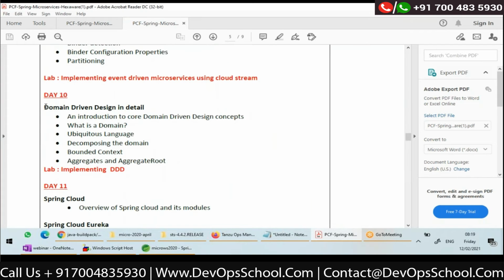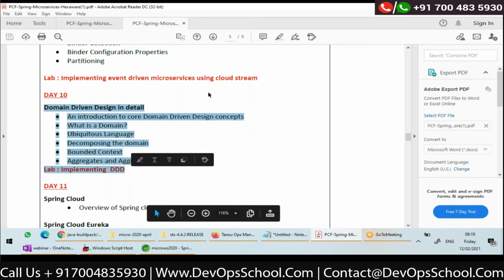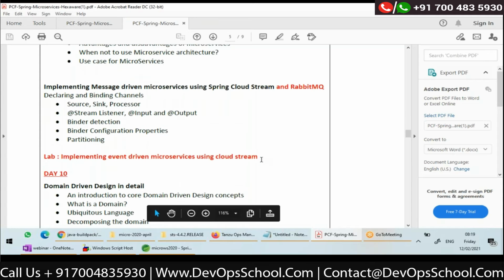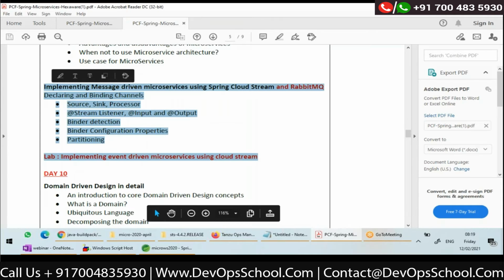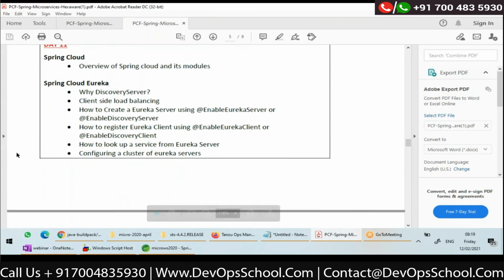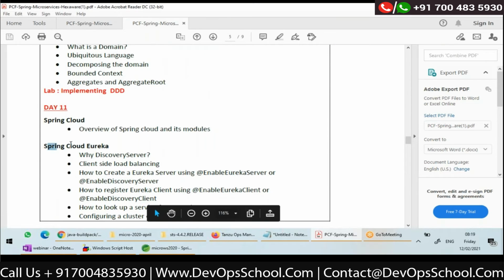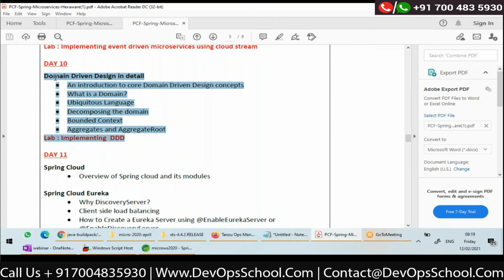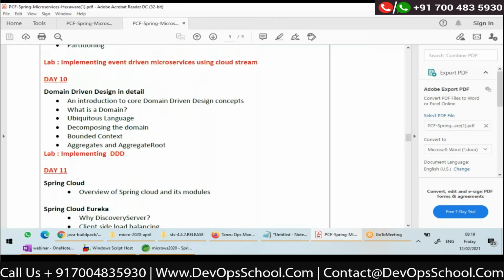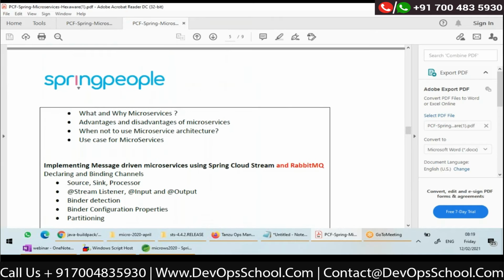First of all, in this module, I will introduce you my use case and how to decompose your application using DDD approach. And before that, I will introduce you to message-driven microservices. After that, we'll go with all these things. So even before we go to Eureka and all, we'll see a use case using DDD, how to do everything in detail.